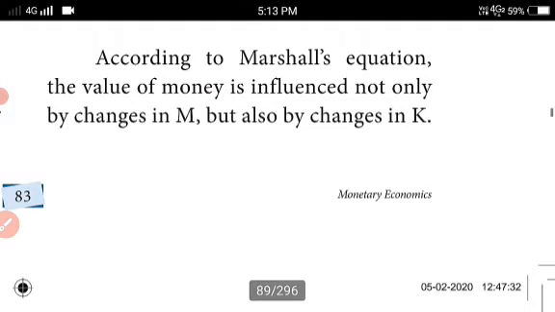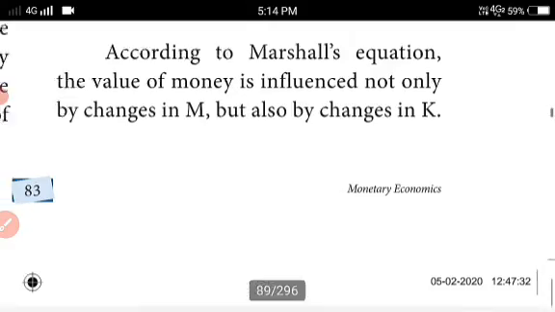According to Marshall's equation, the value of money is influenced not only by changes in M but also by changes in K. K means the public desire to hold money, so it depends upon liquidity money. The public's held money is called liquidity money. So the value of money is influenced not only by changes in the quantity of money but also by changes in K, which means public holding of money, liquidity money.